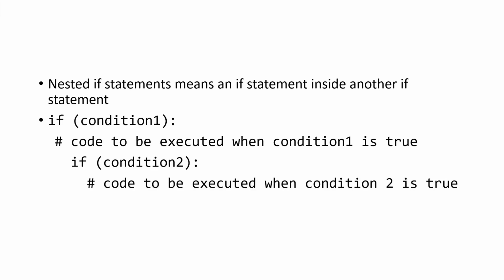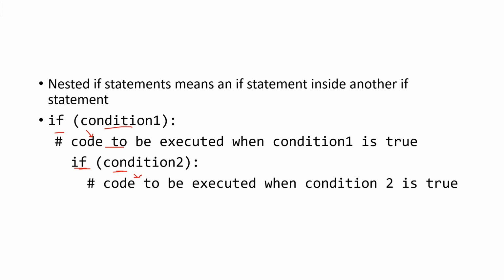And this is the syntax. So here we have two if statements, and both have some condition. If first condition is true, then it will go inside first if statement and execute the code that is present inside it. And then it will go to second if statement and check the condition. If this condition is also true, then it will go inside and execute the code present inside second if statement.